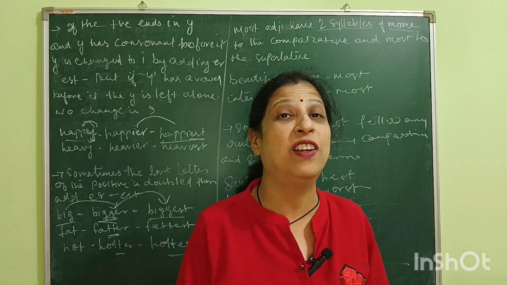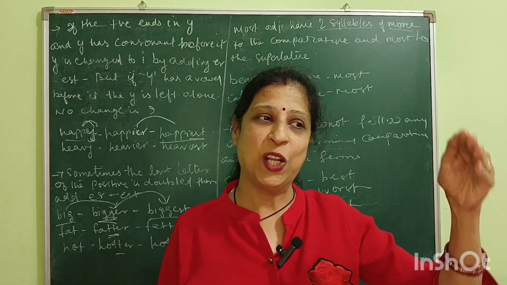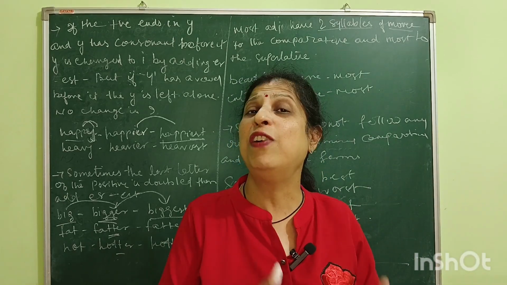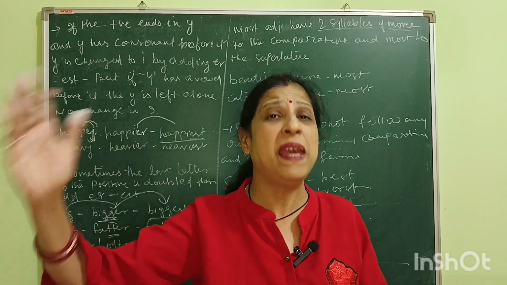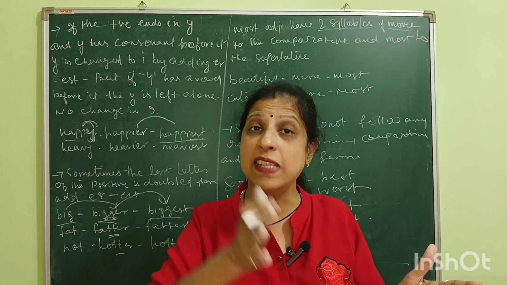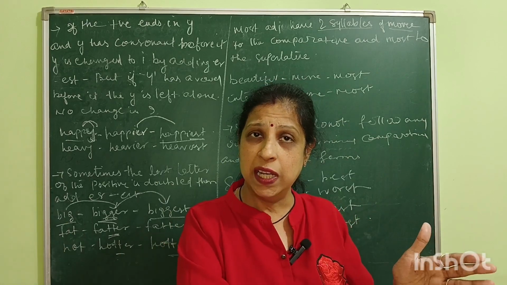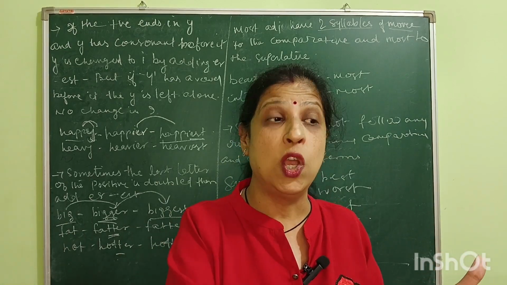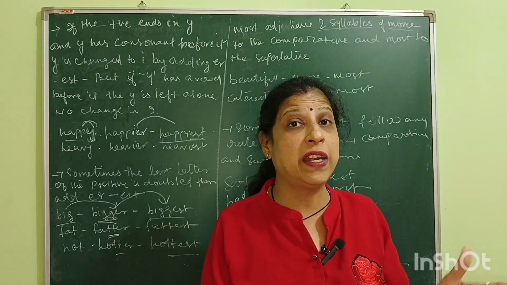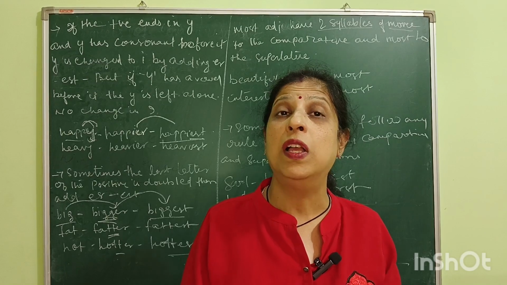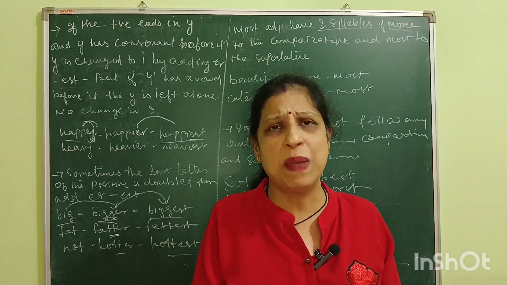I guess you might have heard this poem, right? So here there are degrees of comparison. Good is the positive degree of comparison. What is the comparative degree of good? Better. She is better than her.